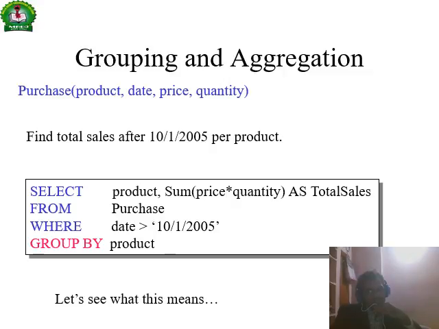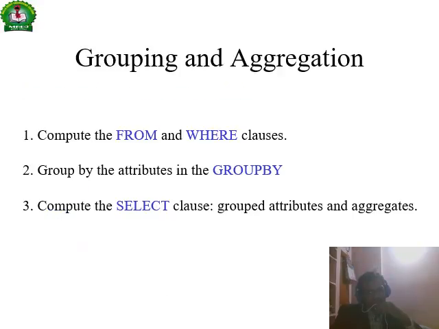Find the total sales in the year 2005 per product. It means some product price times quantity as total sales, with a purchase date greater-than condition, then group by product name, and it will print, right? Grouping and aggregations: we use FROM and WHERE clauses, from a table, where the condition is satisfied on the corresponding columns. GROUP BY is arranging them into groups, right?